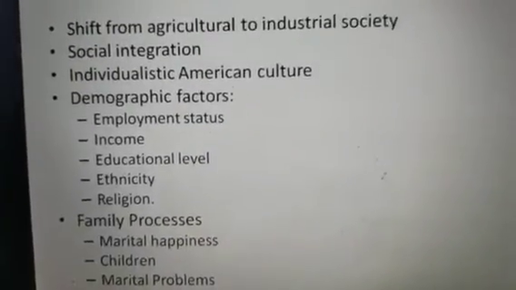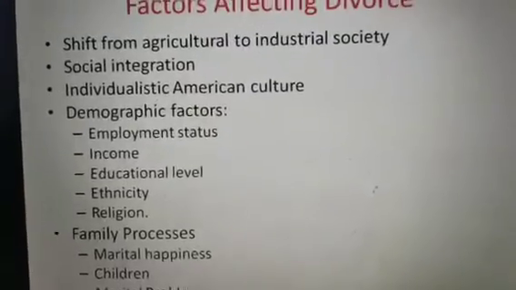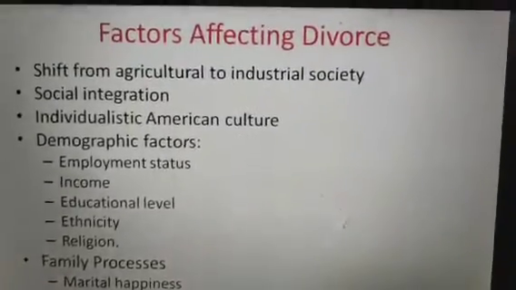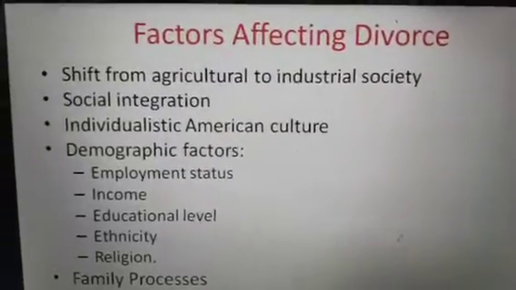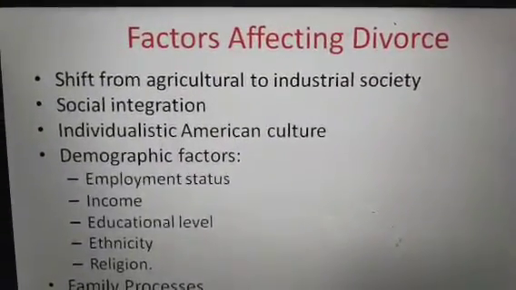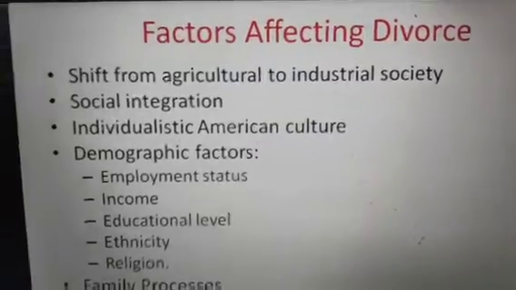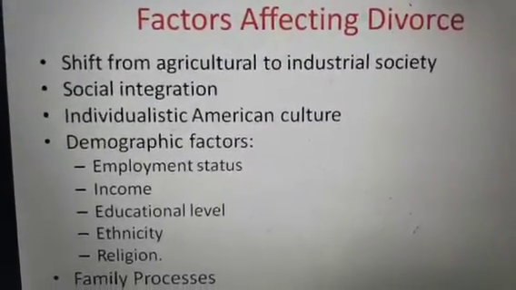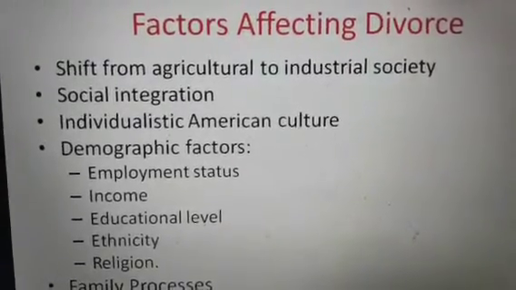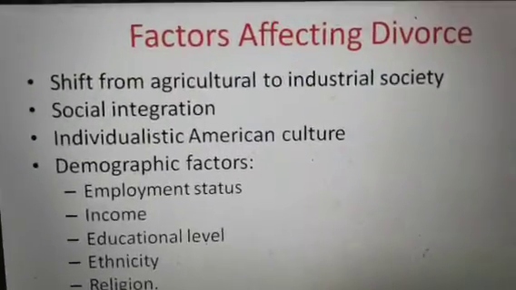So these are all the factors affecting divorce. Students, these factors could also be applied in urban settings of India. So let us see and let us measure all this through your data collection. Thank you.